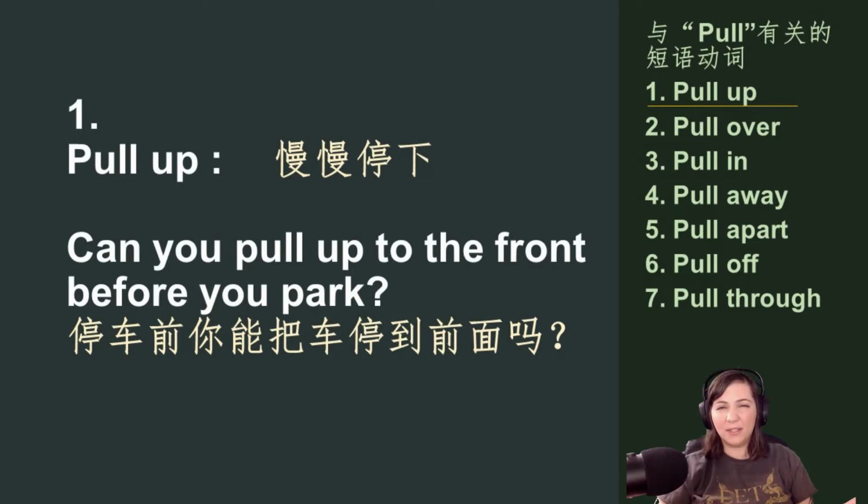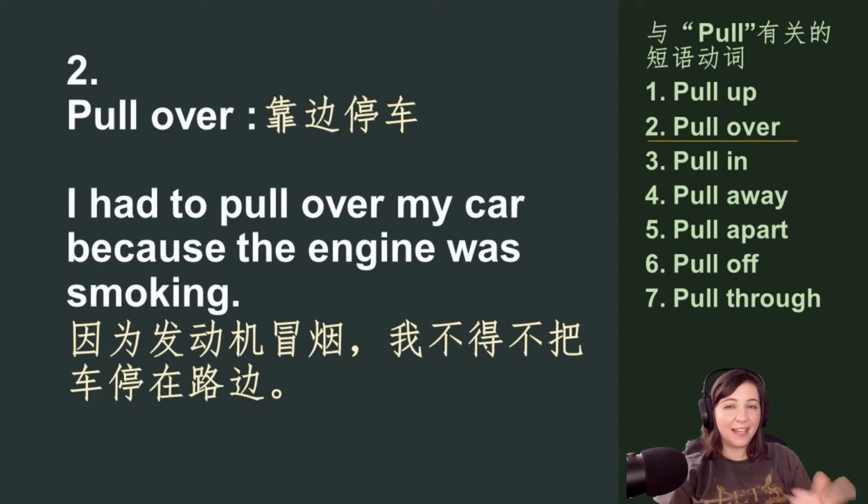So here's how you use it in a sentence. Can you pull up to the front before you park? The next one is pull over. And this also has to do with the car. To pull over means that you stop driving and you park on the side of the road. So in a sentence, you could say, I had to pull over my car because the engine was smoking.